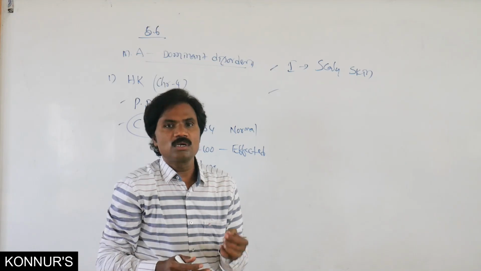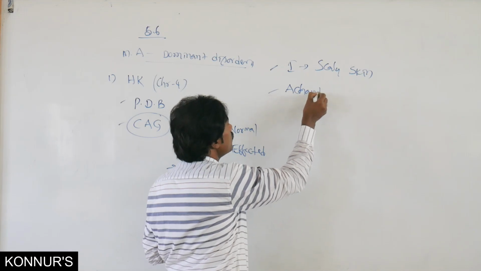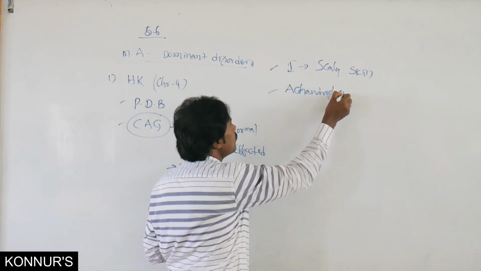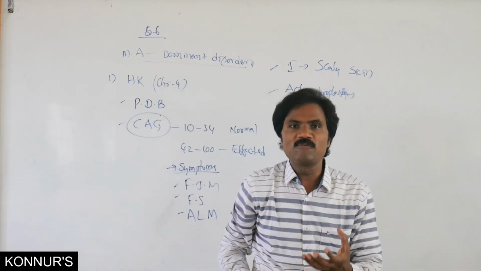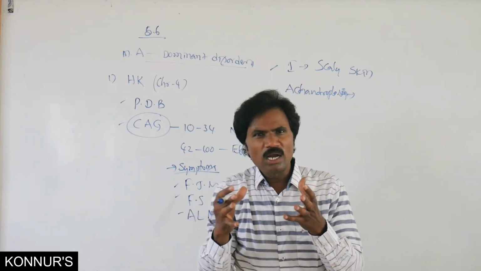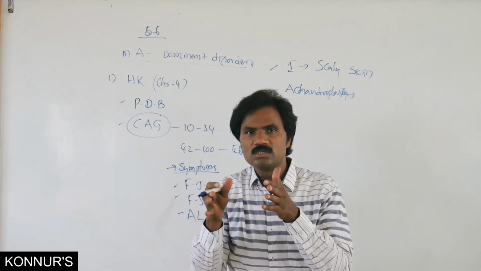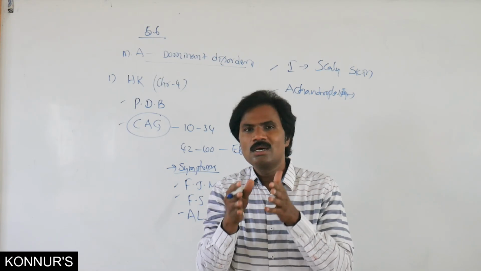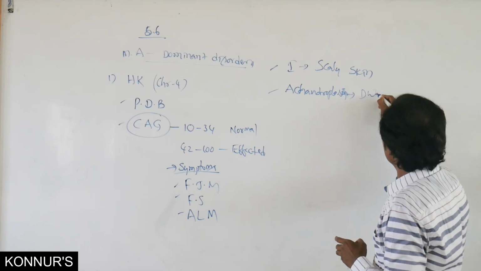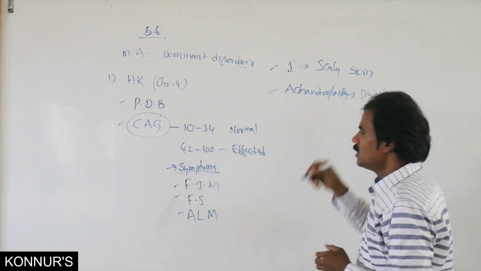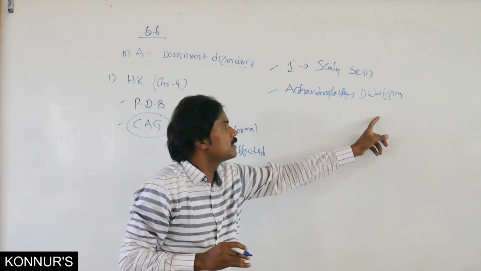Then along with this, there is achondroplasia. This achondroplasia is related to dwarfism because of the chondrocytes. Normally the height of the baby, the person becomes very short, and very thick bones are present. That is similar to dwarfism.